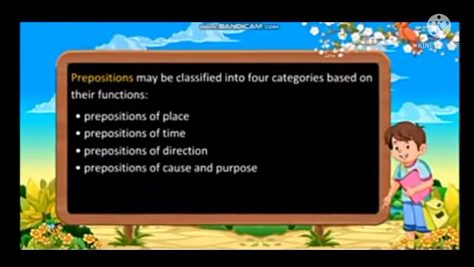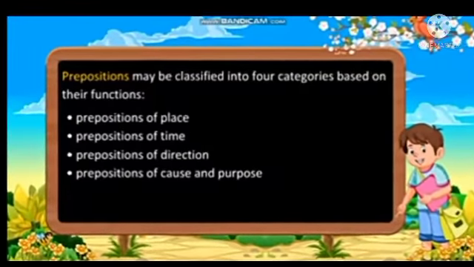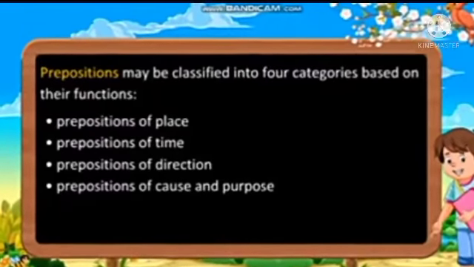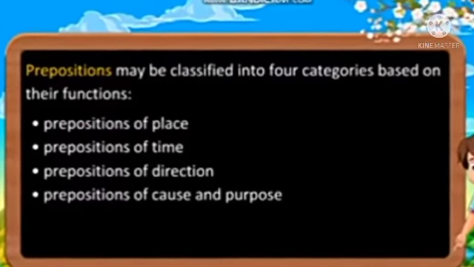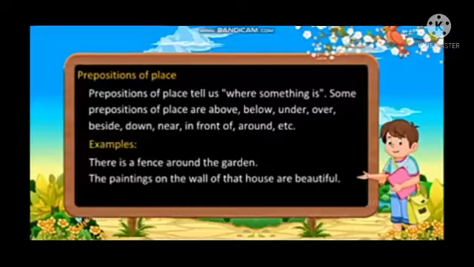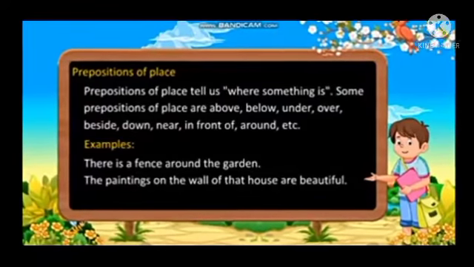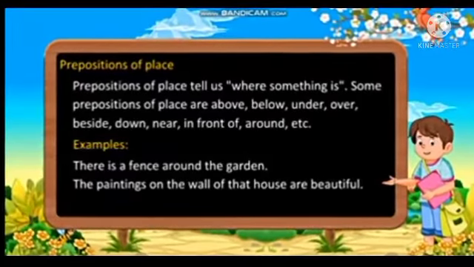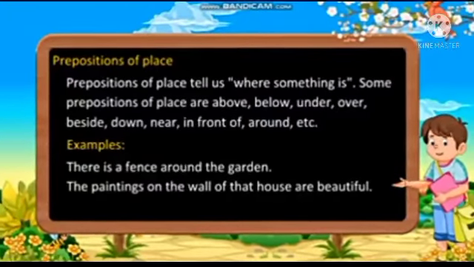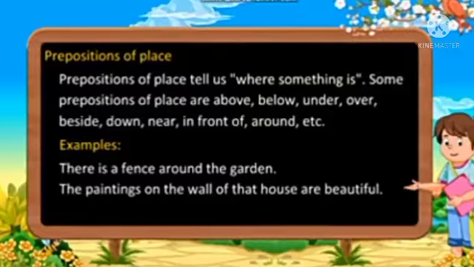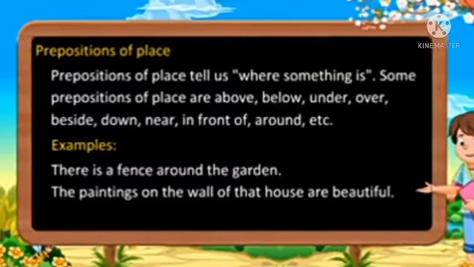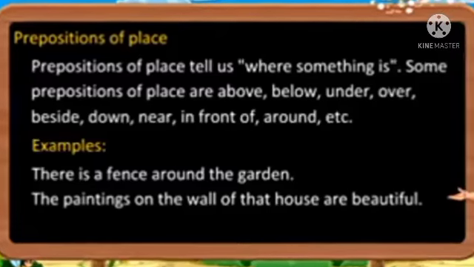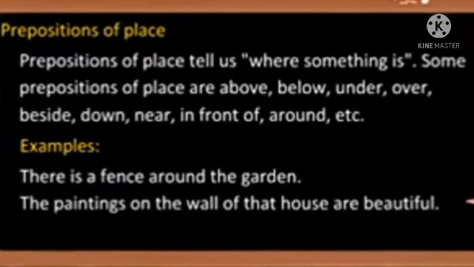Now come to the kinds of prepositions. First is preposition of place, second prepositions of time, third prepositions of direction, and fourth prepositions of cause and purpose. Now come to the prepositions of place. Preposition of place tells us where something is. Some prepositions of place are above, below, under, over, beside, down, near, in front of, around, etc. See the example. There is a fence around the garden. So here around is preposition. The paintings on the wall of that house are beautiful. So here on is preposition.